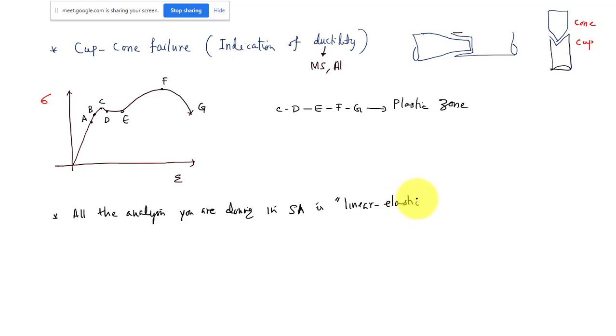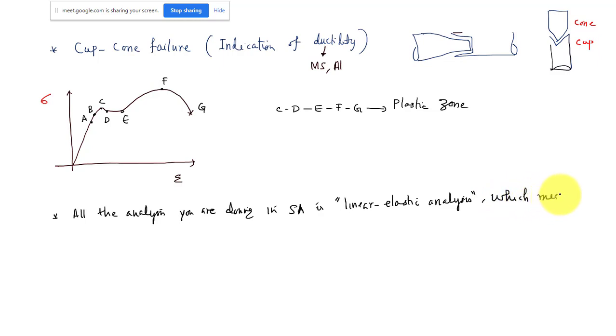We have studied several methods to find deflection, and all those methods are applicable only for linear elastic analysis. Once the material crosses the yield point, none of those methods are applicable. You cannot use any of those methods to find a deflection or ultimate load, whatever it is.